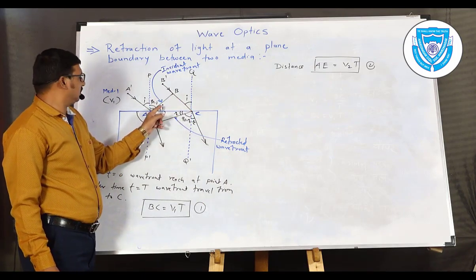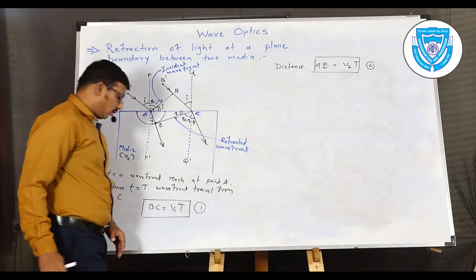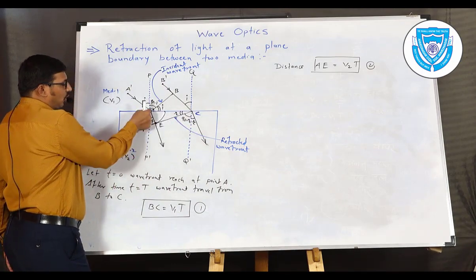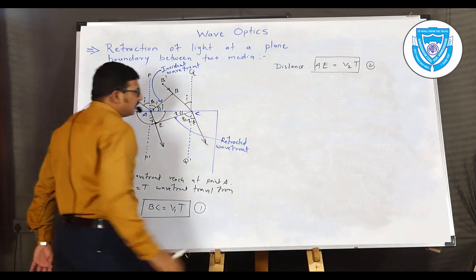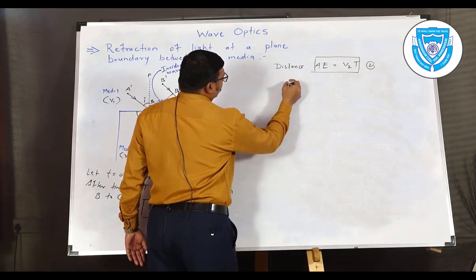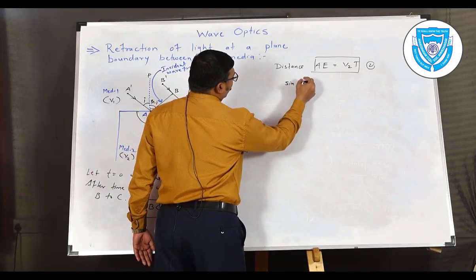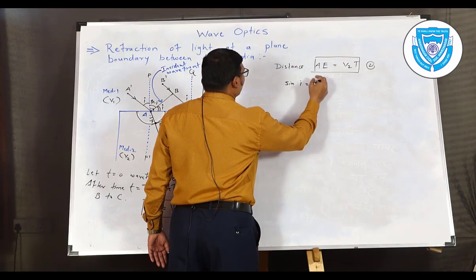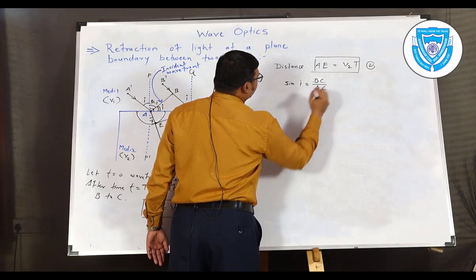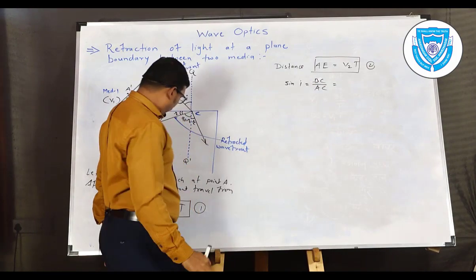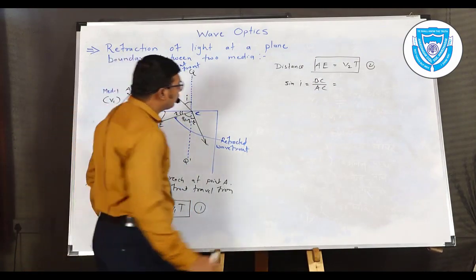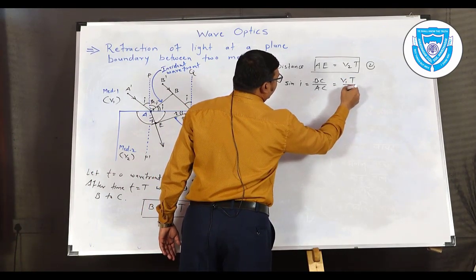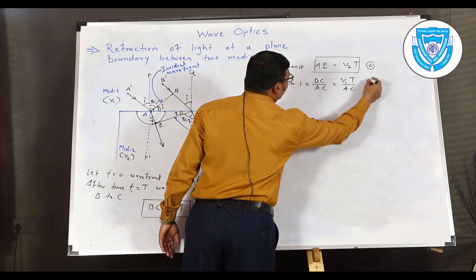Sine of angle of incidence and sine of angle of refraction. What we obtain: sine I is equal to opposite divided by hypotenuse, and sine R is equal to opposite, that means AE, divided by AC. So we write like this: sine I is equal to BC divided by AC. BC will be equal to, using equation 1, V1 into T. So we have V1T divided by AC. This is equation number 3.